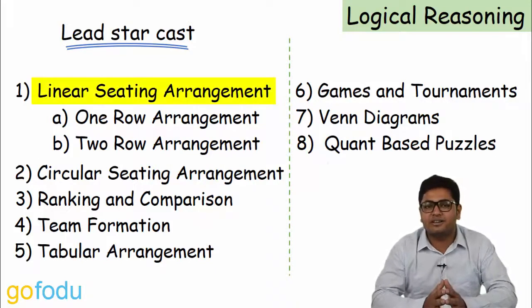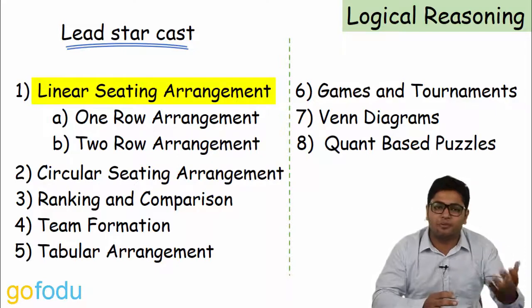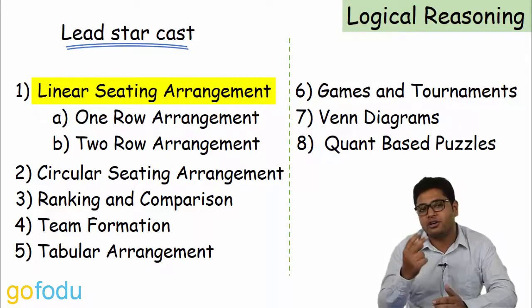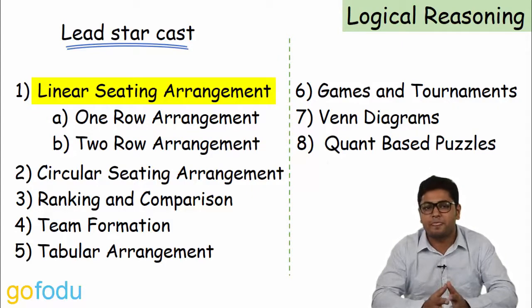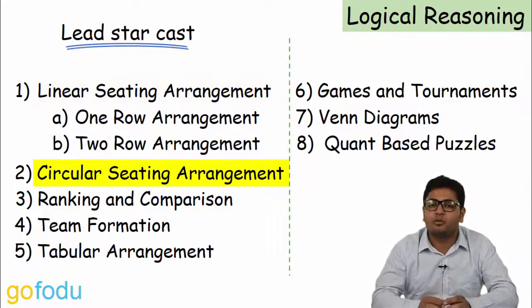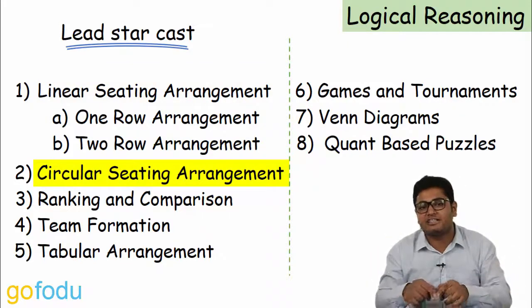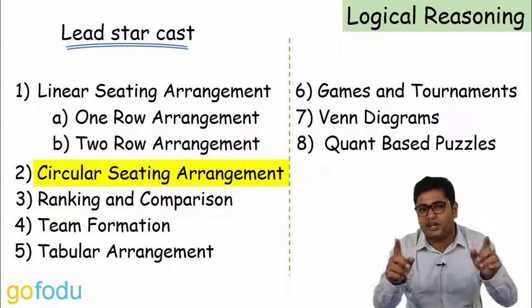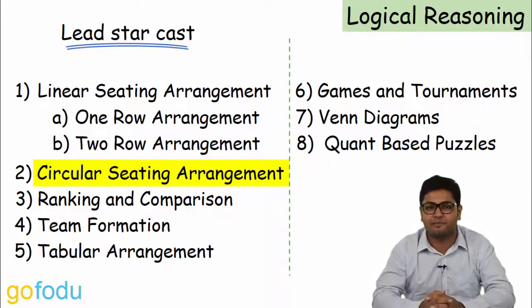Linear seating arrangement. It's basically arrangement of people or objects. It can be either in a single row or two-row arrangement. Then we have circular seating arrangement, in which a group of people are to be seated around a circular table. This also includes seating around a square or a rectangular table.